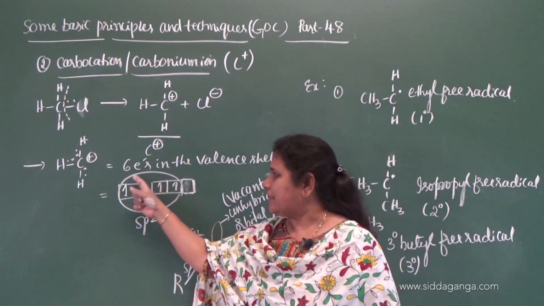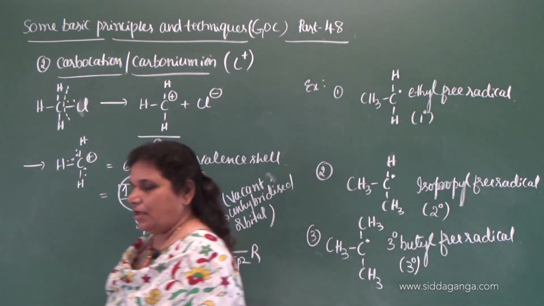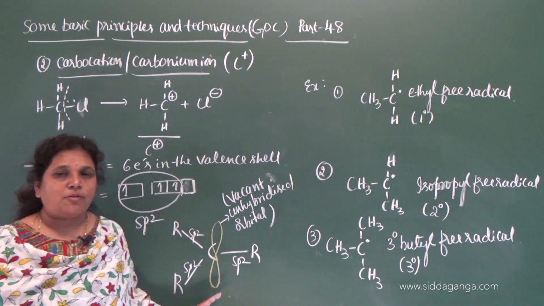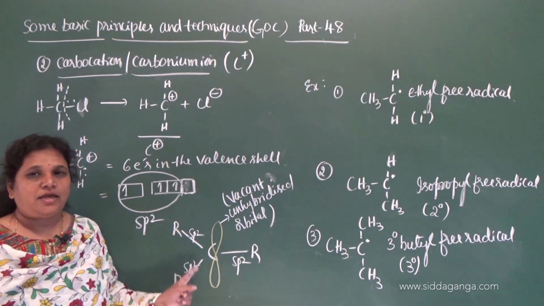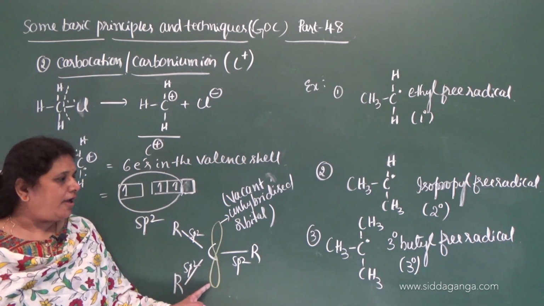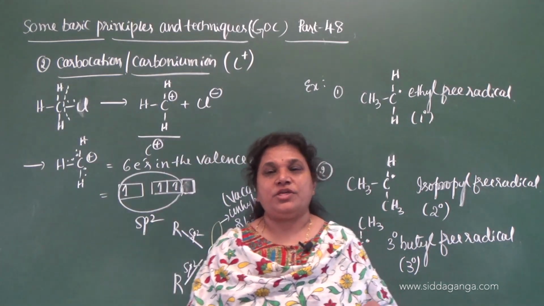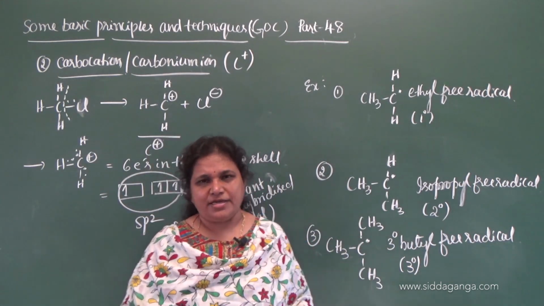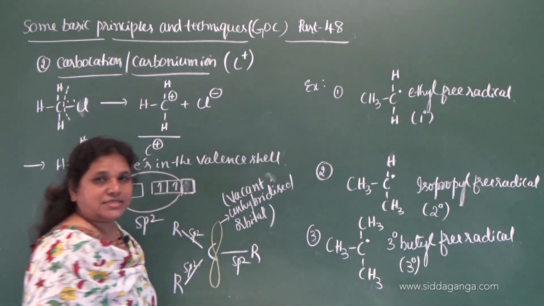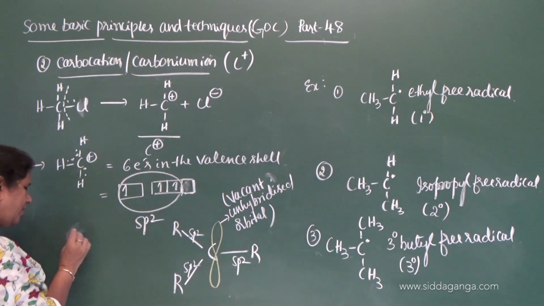Therefore, there are 6 electrons in the valence shell. What is the state of hybridization? It undergoes sp2 hybridization and forms 3 sigma bonds by utilizing its 3 sp2 hybrid orbitals, and there is one vacant unhybridized orbital. What do you mean by unhybridized? Which does not involve in hybridization. Since the hybridization is sp2 here, what is the shape? The same, that is trigonal planar.